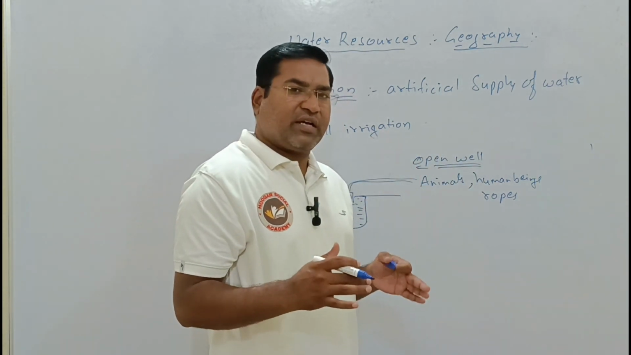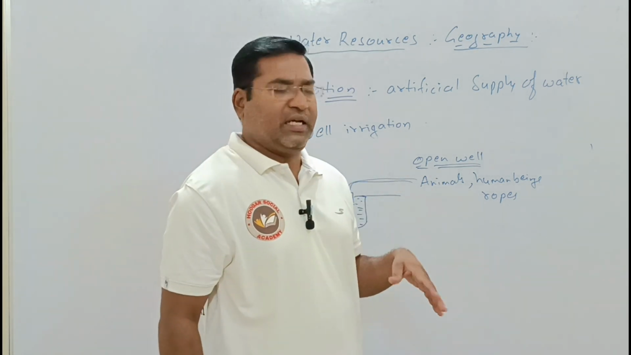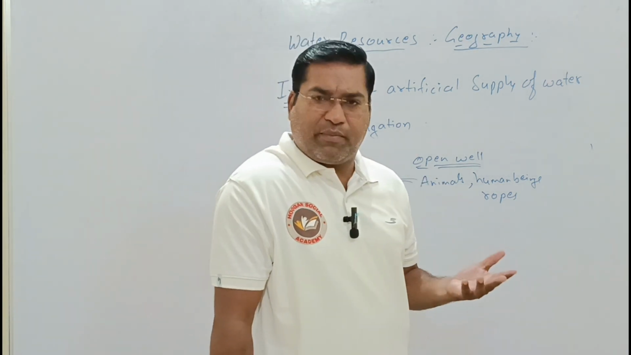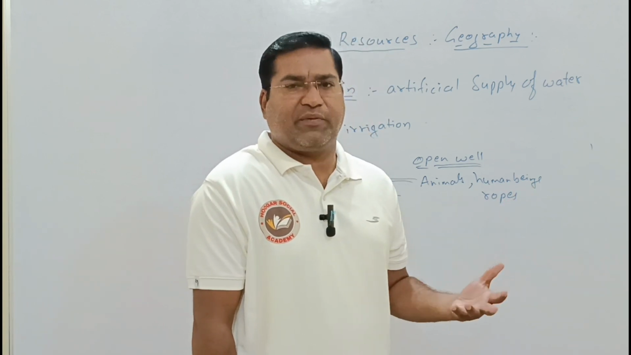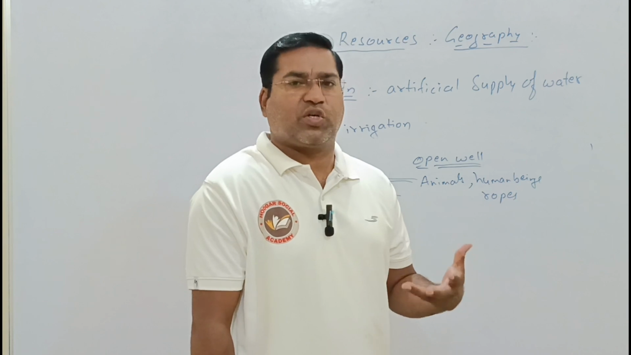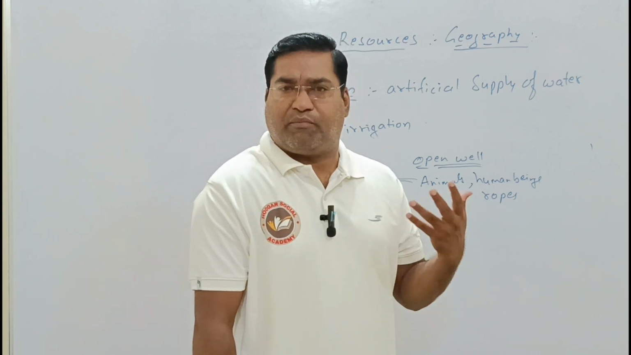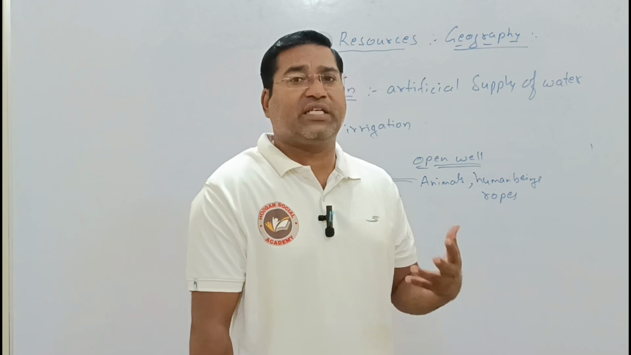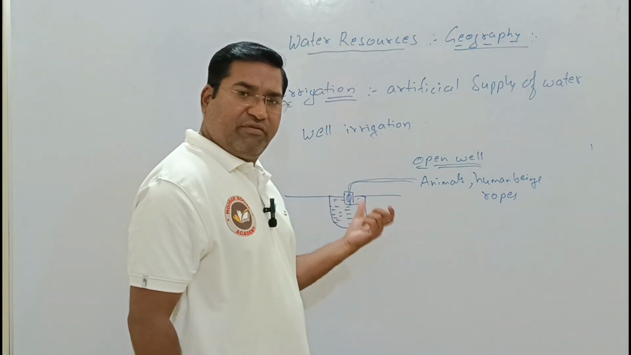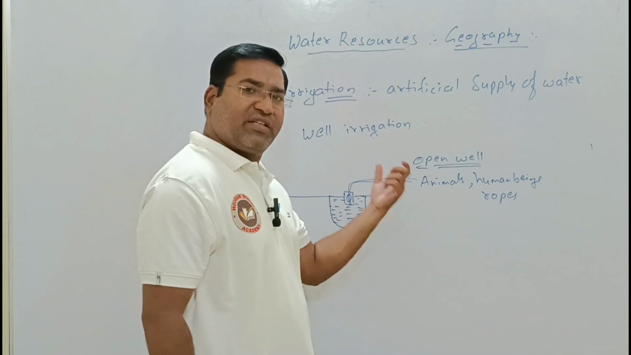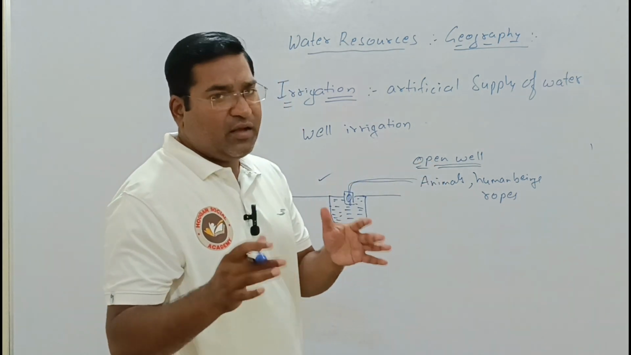Well irrigation is not too costly. Earlier, with human labor, the earth crust was dug 30 to 40 to 50 feet deep. But nowadays, mechanization has made it very easy to dig. So in almost every village, every farmer who has a field will have an open well system.